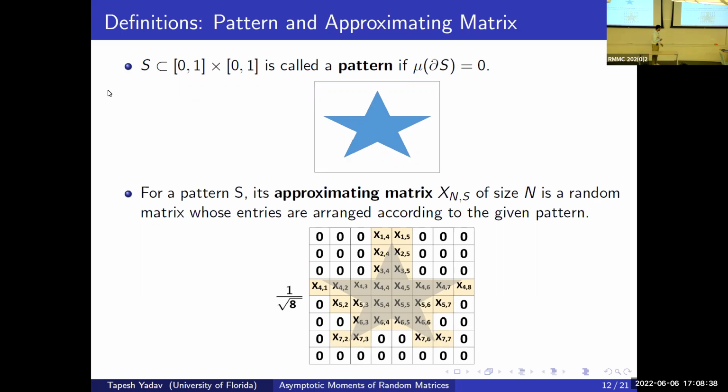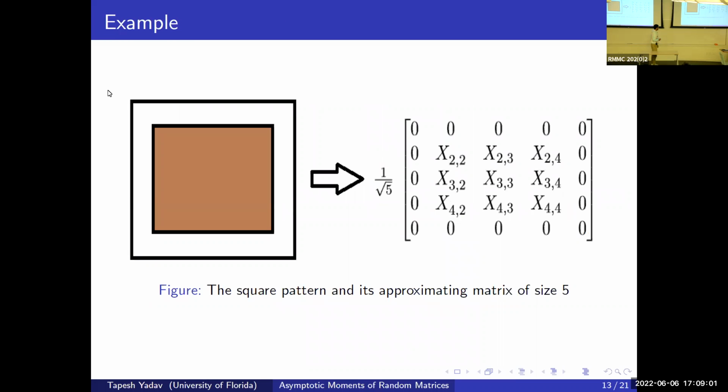Importantly, we care only about the intersection with the interior. So if the boundary was intersecting with one of the blocks, then we will again put 0. There should be some interior of the shape inside this sub-block to fill it. As an example, again, this is a square shape, and we have the following approximating matrix.